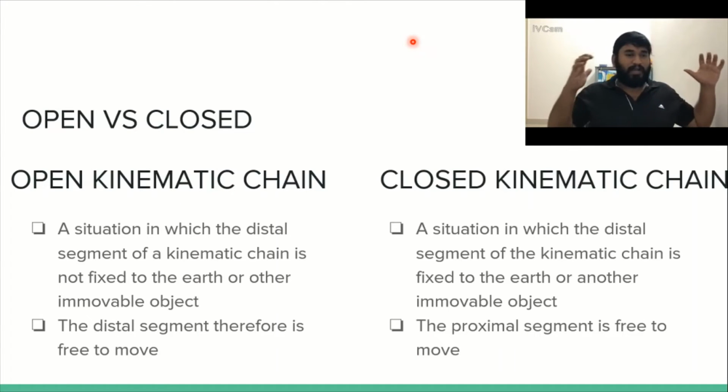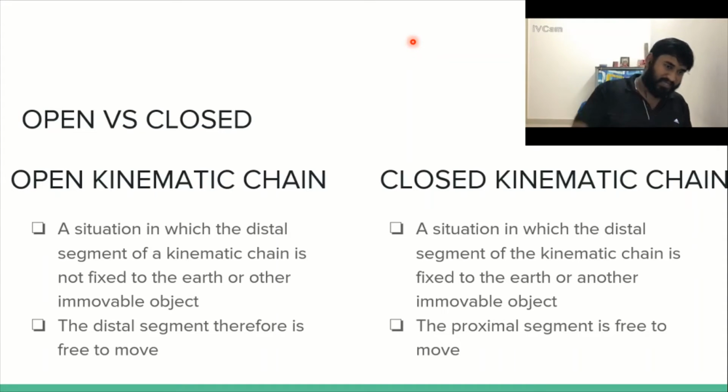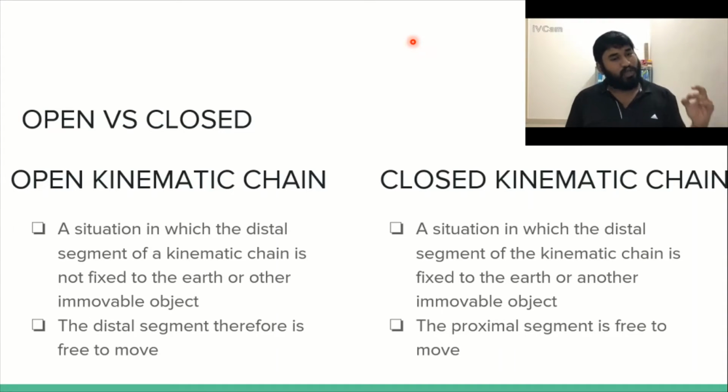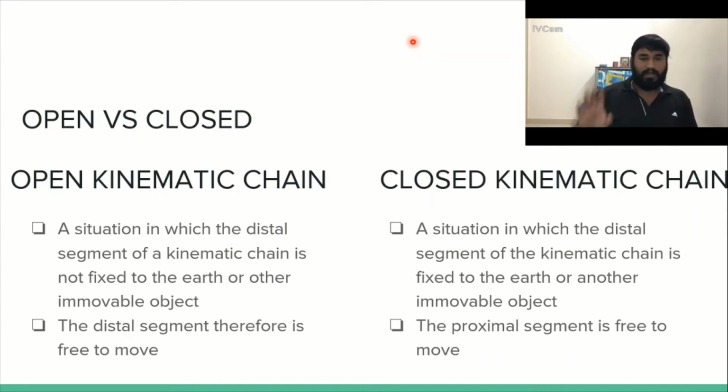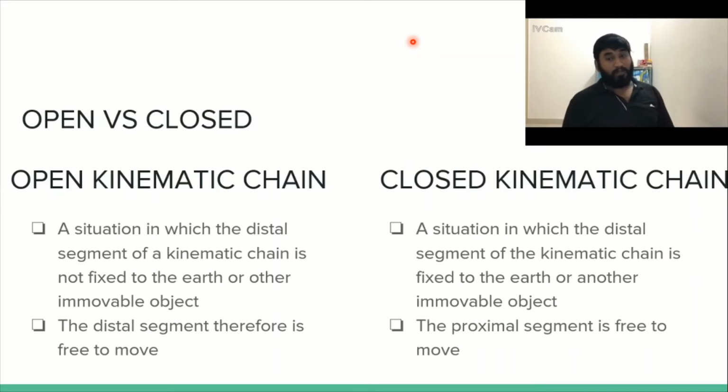So what are the fundamental differences between open and closed? Let us just revise it again. Open kinematic chain: a situation in which the distal segment of the kinematic chain is not fixed to the earth or an immovable object. So therefore the distal segment is free, isn't it? Then you have your closed kinematic chain: a situation in which the distal segment of the kinematic chain is fixed to the earth or other immovable object. So the proximal segment is free and distal is fixed. So in open, the distal segment is free to move. In closed, the proximal segment is free to move and the distal segment is fixed.